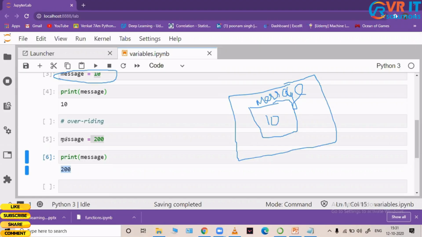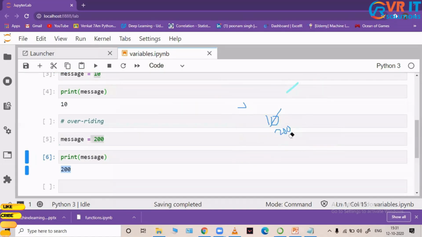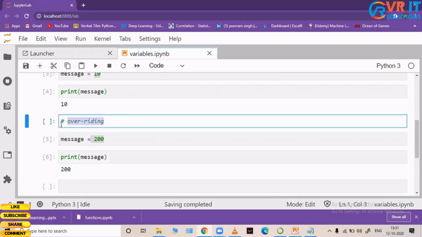The second time I use the same variable name, my Python interpreter knows that this variable has already been created. So it goes here and overwrites this value with 200. That's the reason message contains the new, most recent value, which is 200. Let me erase this and print. When I print message, it will give me 200. This is what happens internally when I work with Python.